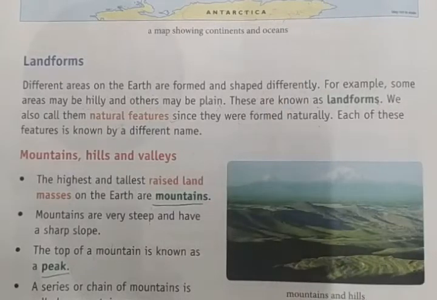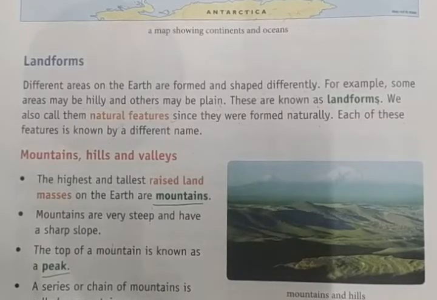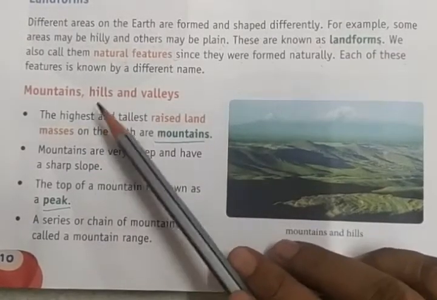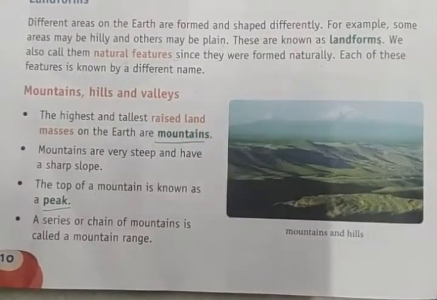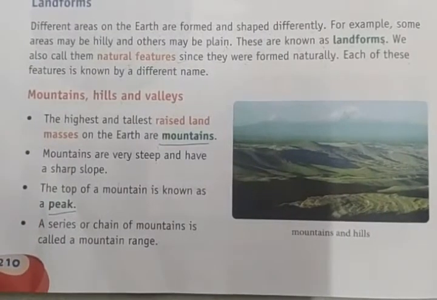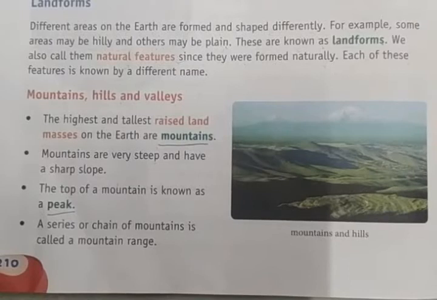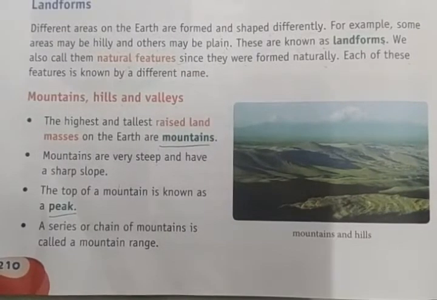Let us learn the different names of the landforms. Here you can see the mountains, hills, valleys, plains, plateaus, deserts, the different forms of our landforms.